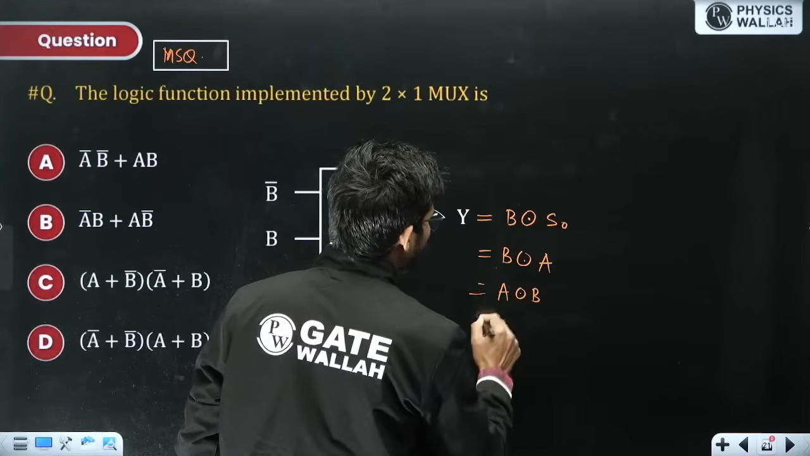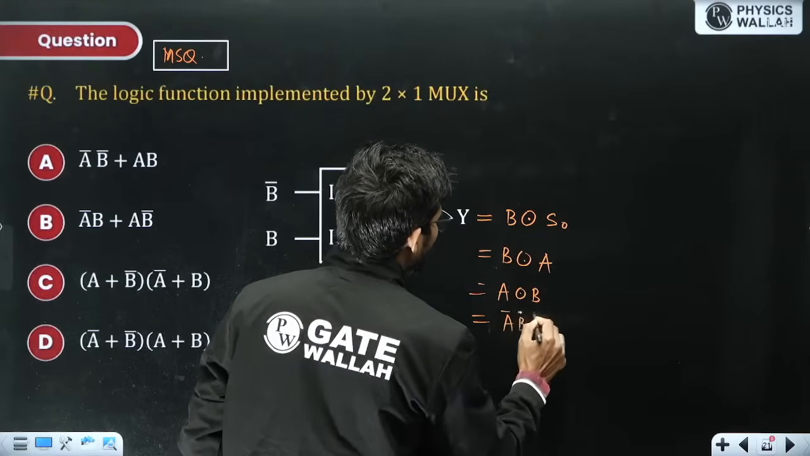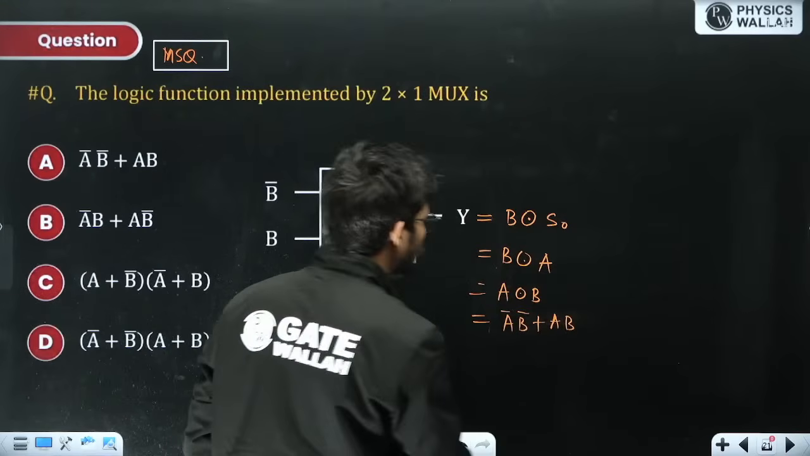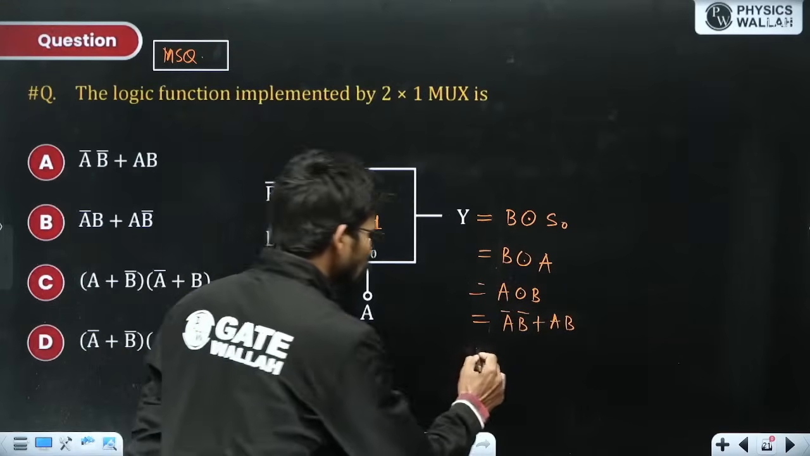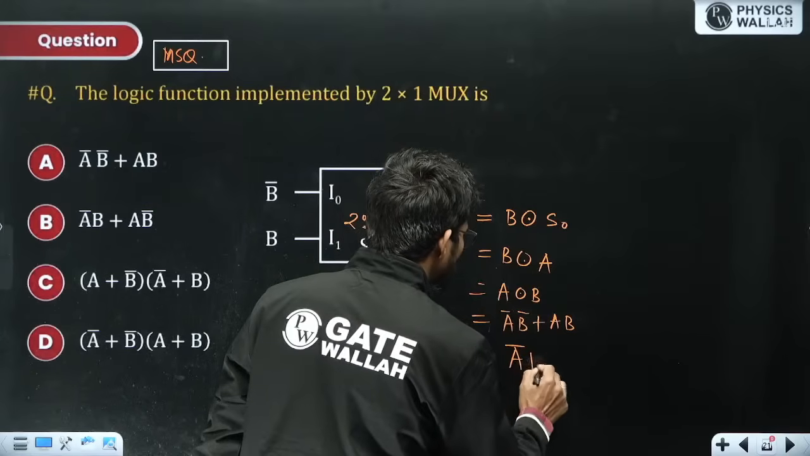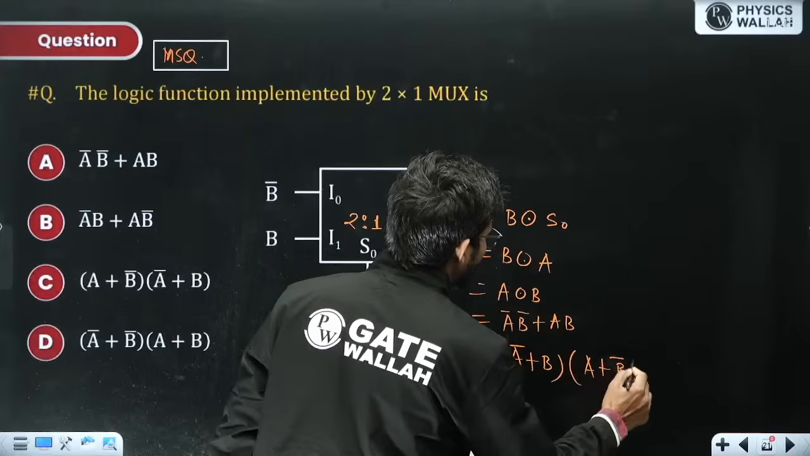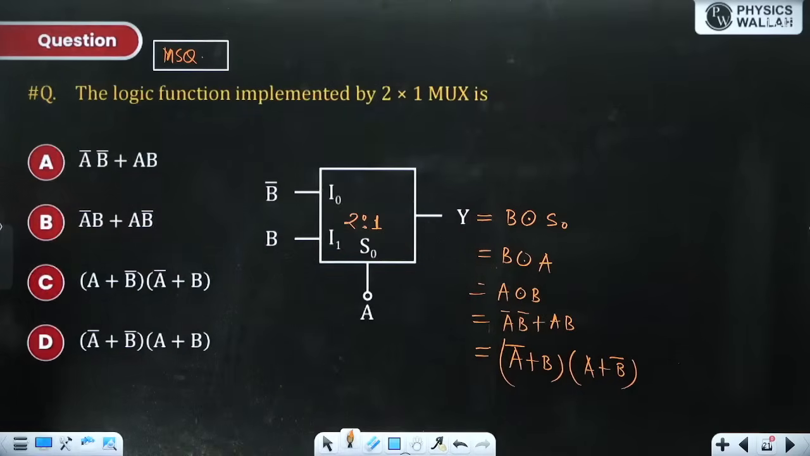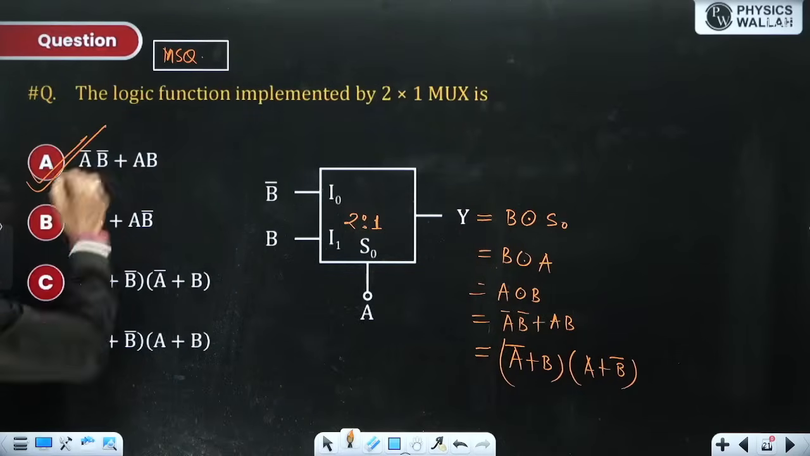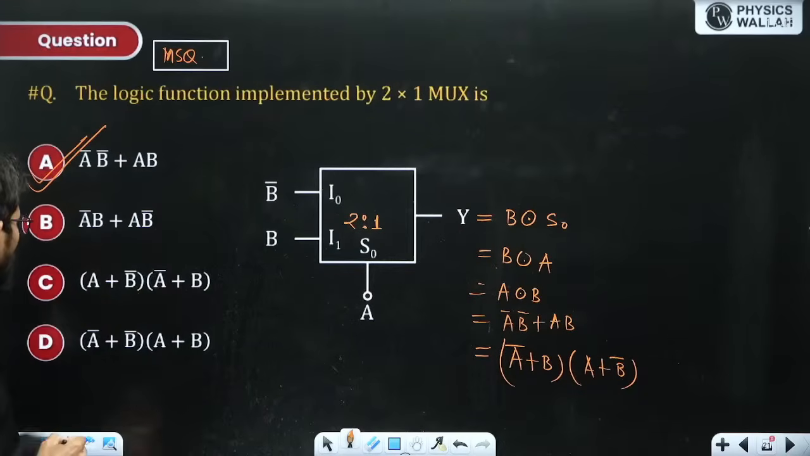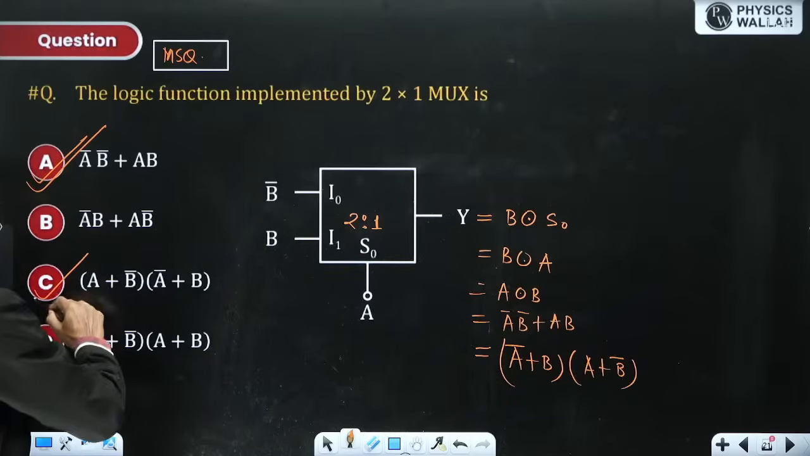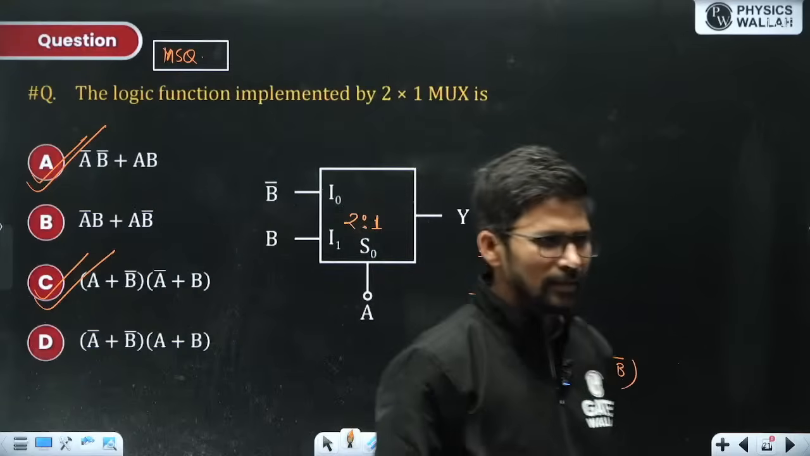And the SOP expression of A XNOR B is: both complements together and both non-complements together. When you write this in POS format, one complement and one non-complement in each bracket. So A bar B bar plus AB, this is option A. A plus B bar into A bar plus B, this option C is correct. So both A and C options are correct.